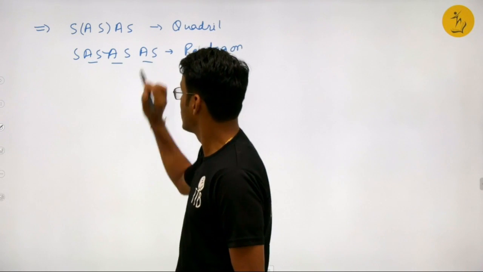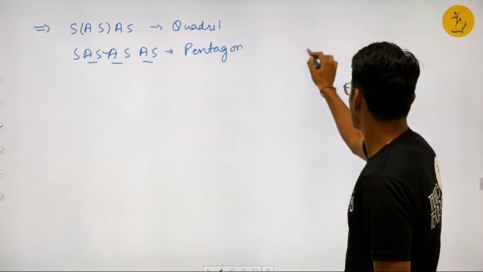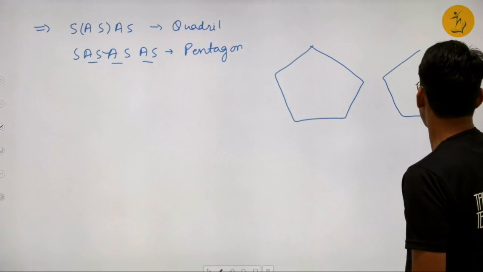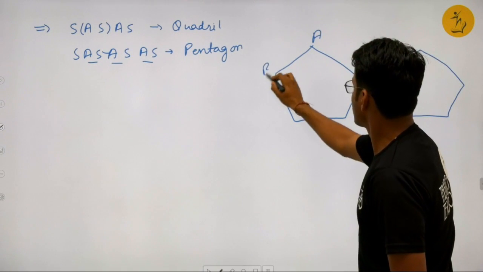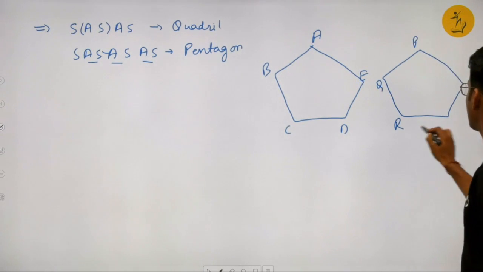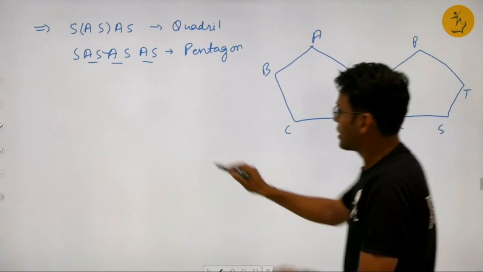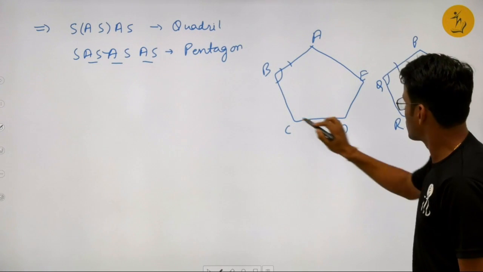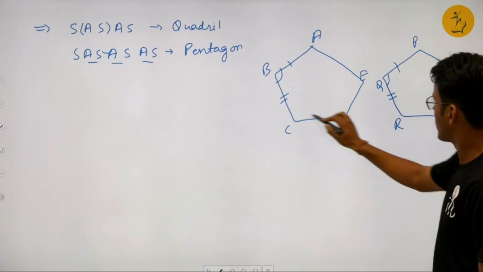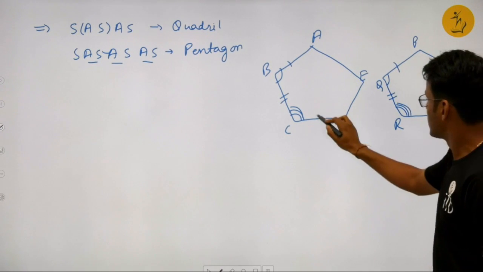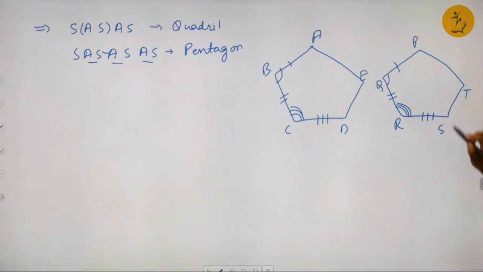What does this mean? Let me show you. Let's assume that this is a pentagon, and this is another pentagon. Let's name them A, B, C, D, E and P, Q, R, S, T. So what does this mean? This side is equal to this side, then this angle is equal to this angle, this side is equal to this side, this angle is equal to this angle, this side equal to this side.